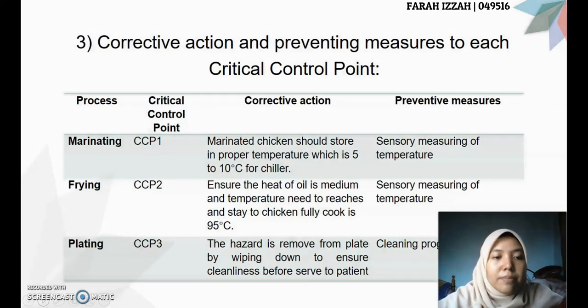For the last CCP, which is the plating process, the corrective action is that the hazard is removed from the plate by wiping down to ensure cleanliness before being served to the patient. The preventive measure for CCP3 is the cleaning process.